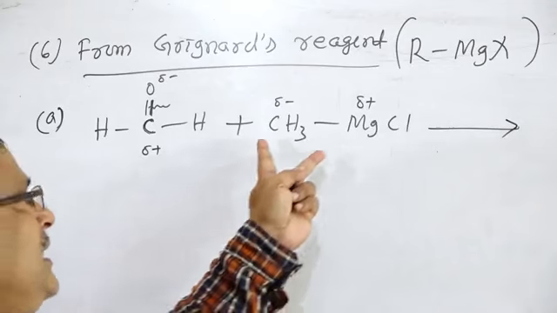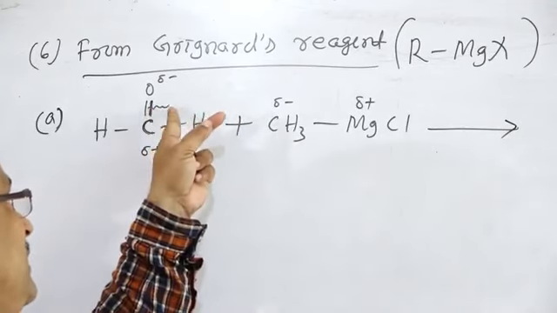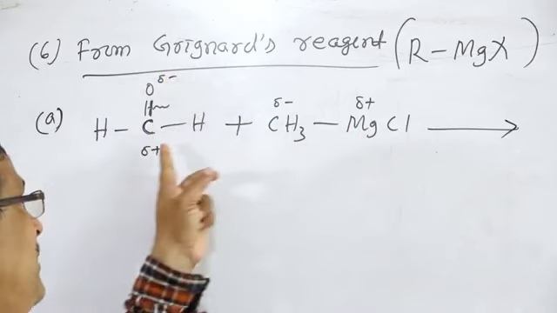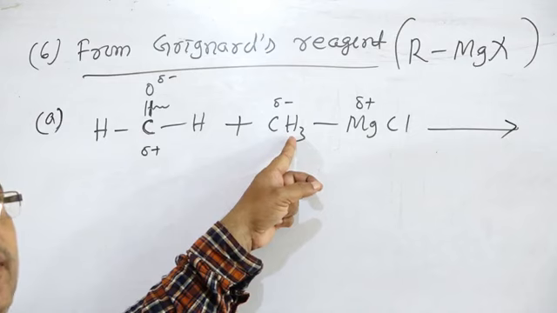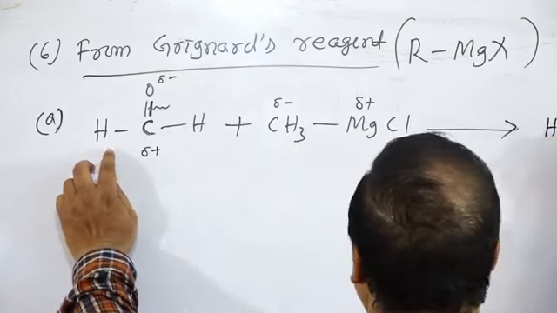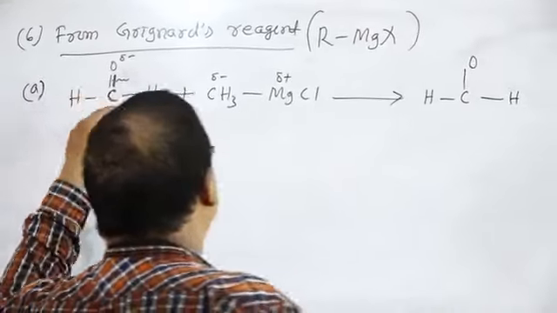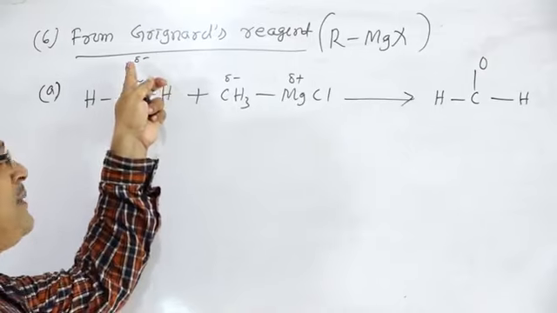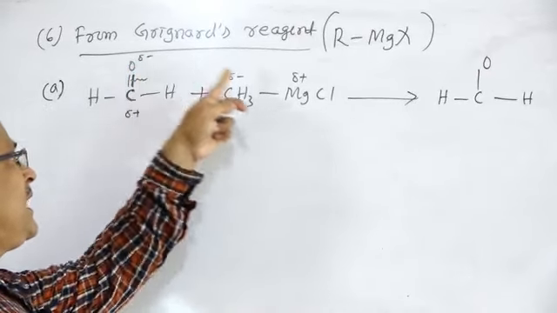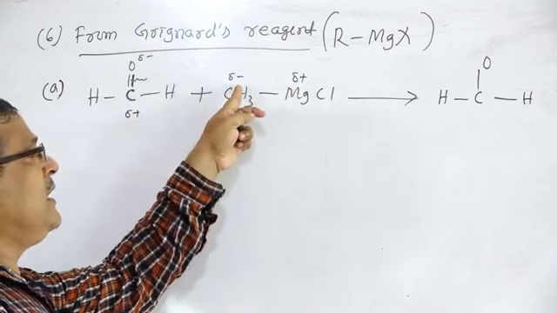Whenever there is the addition of Grignard's reagent, this pi bond will break, the negative part is added with the positive and the positive part is added with the negative. Then what will happen? H bond C, O bond H. This is the carbon oxygen bond, this part is negative and this part is positive. To the negative side there is the addition of the positive one, to the positive side the addition of the negative one.